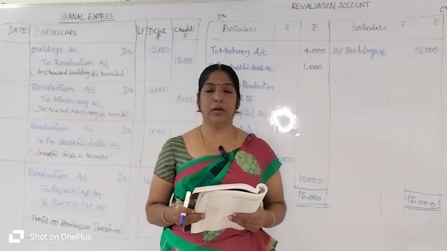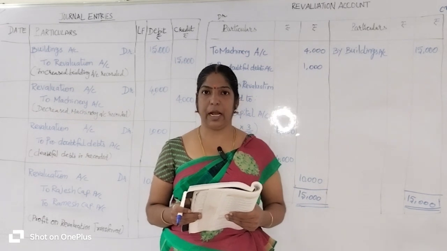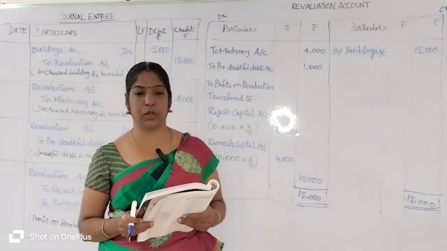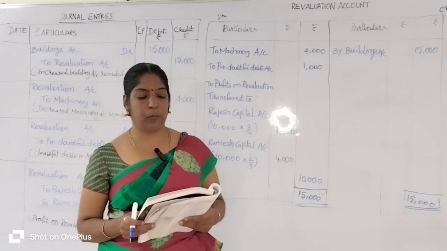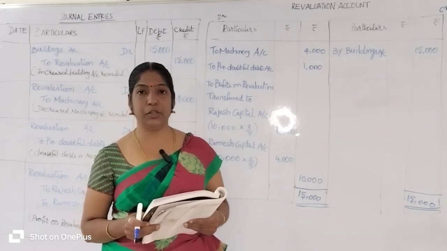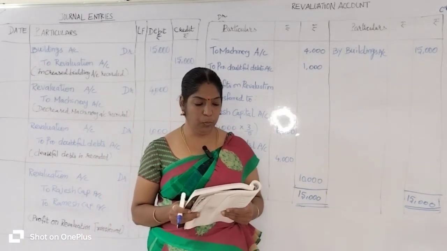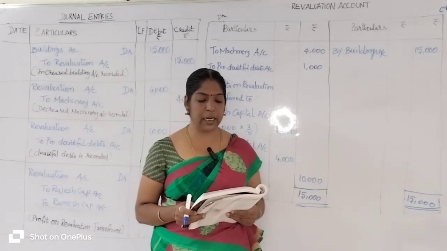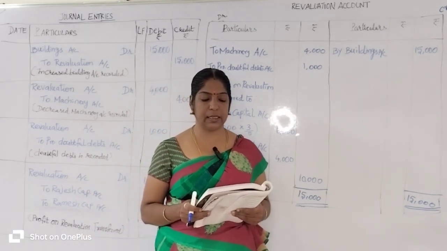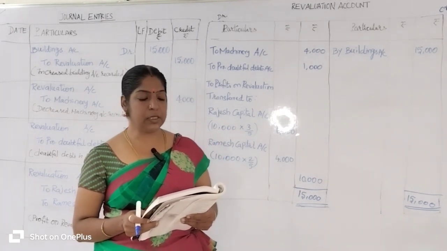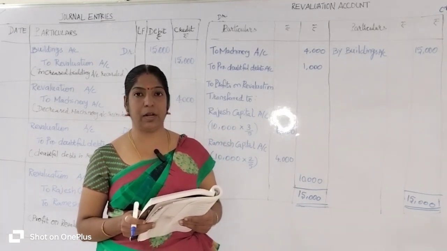In this video we are going to learn about chapter 5, admission of partner, illustration sum number 4. Let's read the question. Rajesh and Ramesh are partners sharing profits in the ratio of 3:2. Raman is admitted as a new partner and the new profit sharing ratio is decided as 5:3:2. The following revaluations are made. Pass the journal entries and prepare the revaluation account.